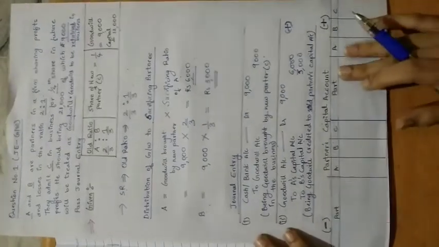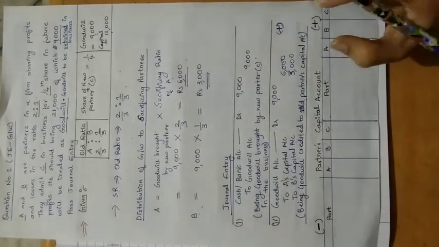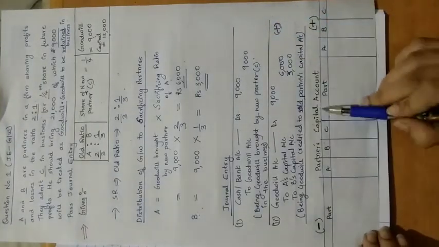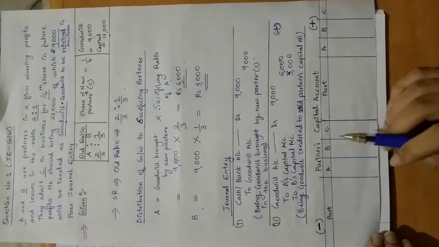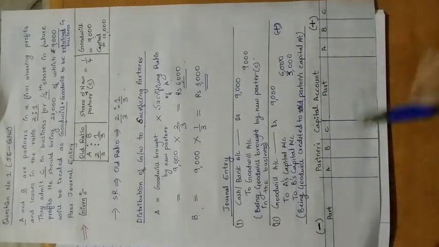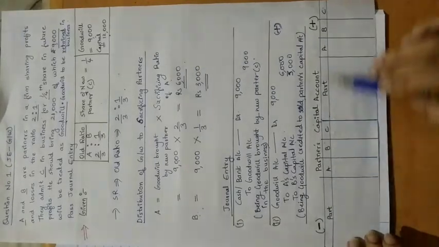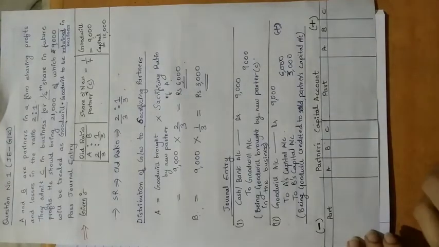Okay, so how can we record this entry in the partner's capital account? Now in this only I am explaining you how this particular entry will be recorded in the partner's capital account, because you have to open partner's capital account when we solve a full-fledged problem on admission of a partner.